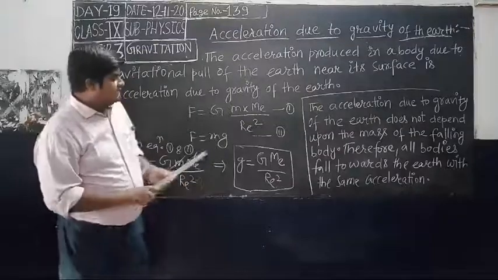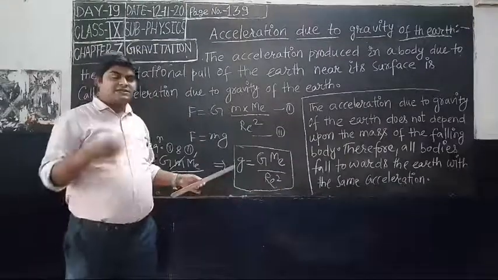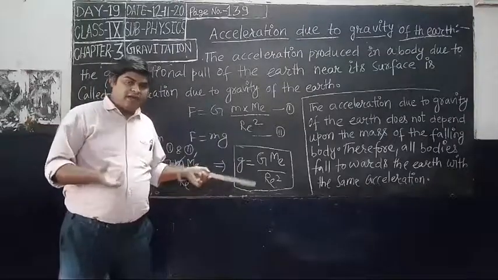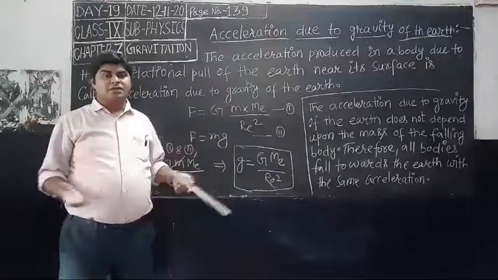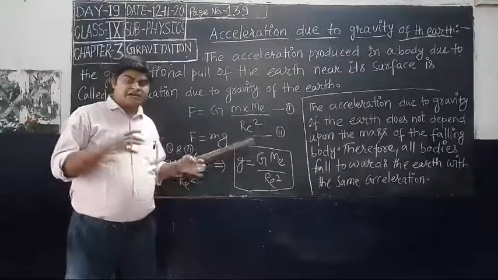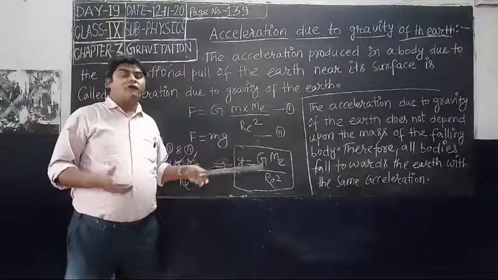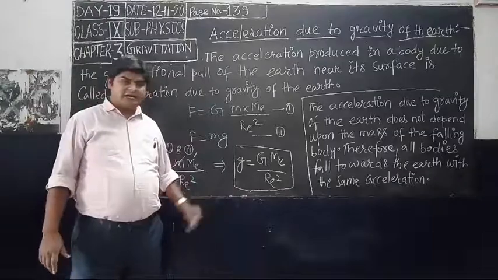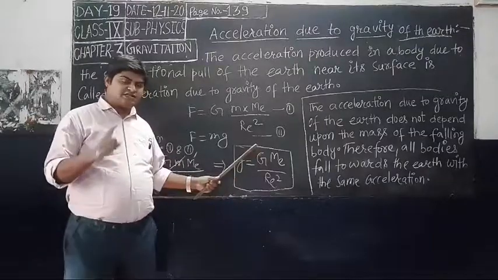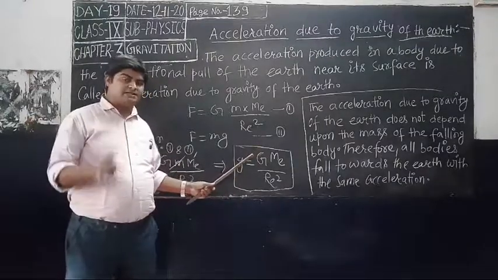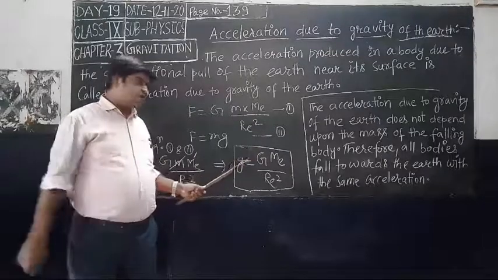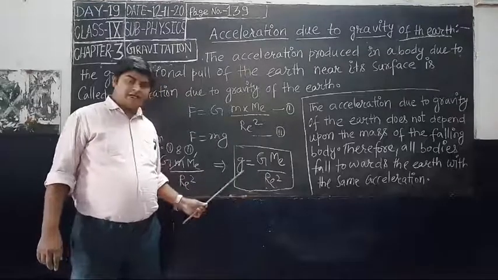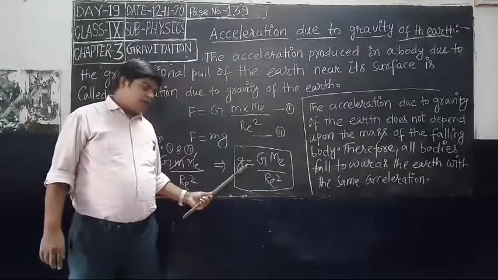So we can say that this is the formula for finding acceleration due to gravity of any planet, like Earth, Moon, Jupiter, Sun. You can find the acceleration due to gravity of any planet by applying this formula: g is equal to G Me by r square. Capital G value is always fixed, 6.67 into 10 to the power minus 11 Newton meter square kg minus 2, and you put here the mass of the earth and the radius of the earth, then you will get the value of acceleration due to gravity of the earth.